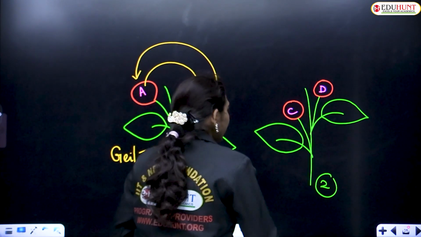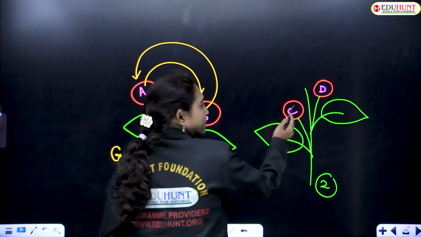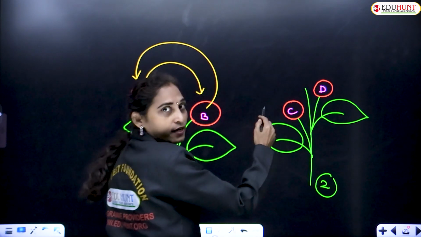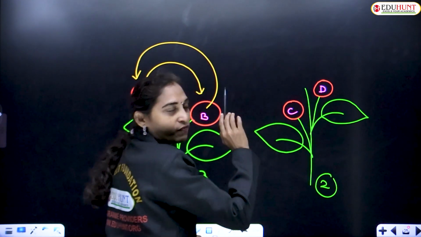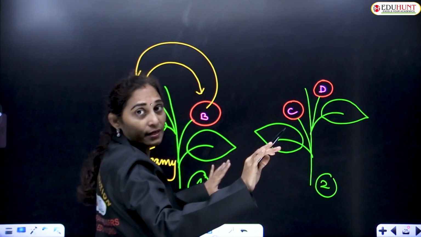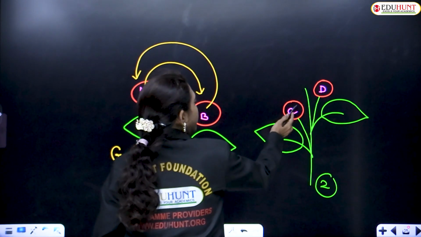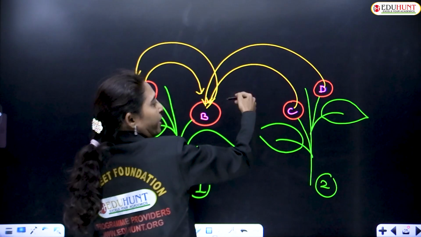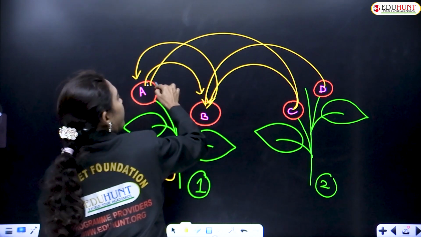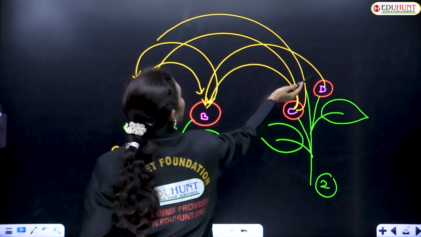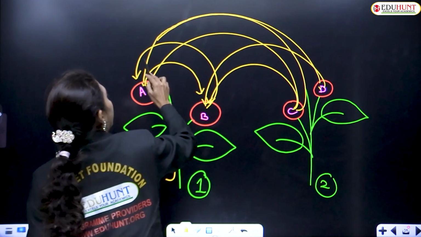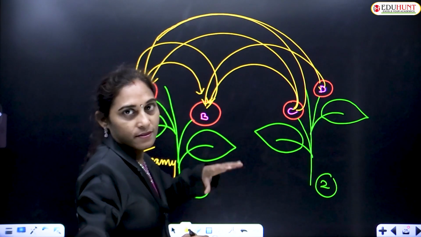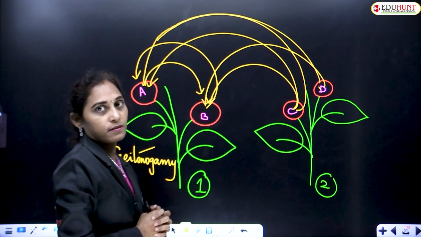And xenogamy is the cross-pollination between the flowers of different plants of the same species. That is from C to B or D to B or from C to A or from D to A. Like that, this transfer takes place.